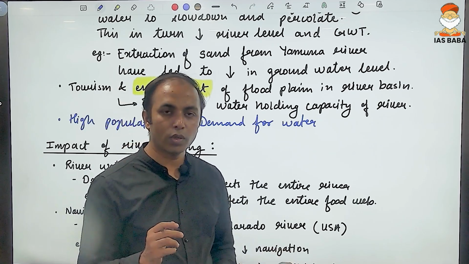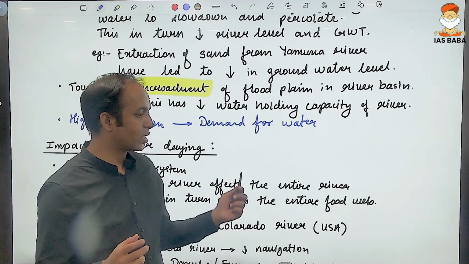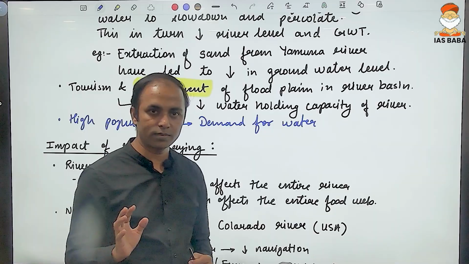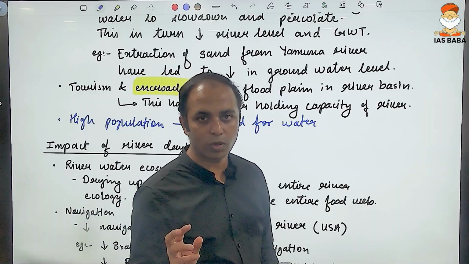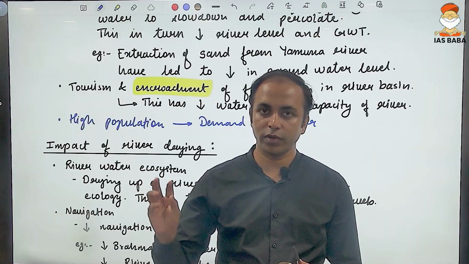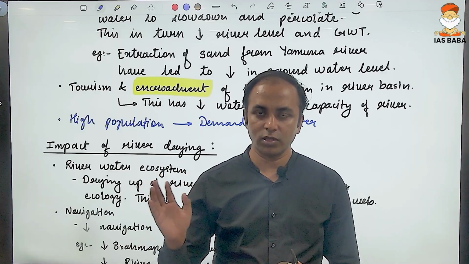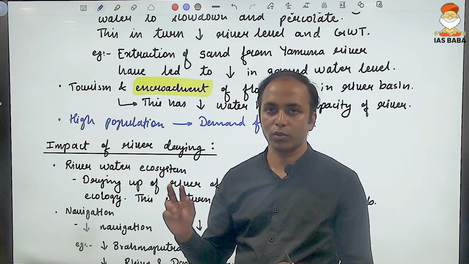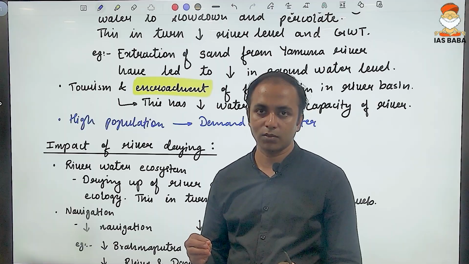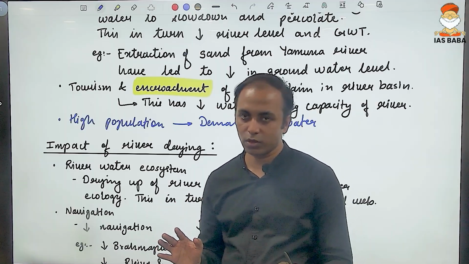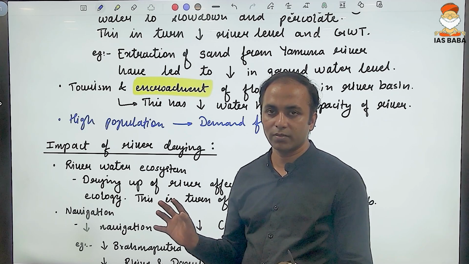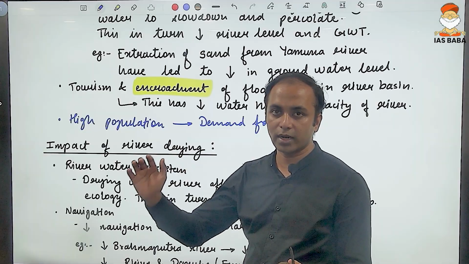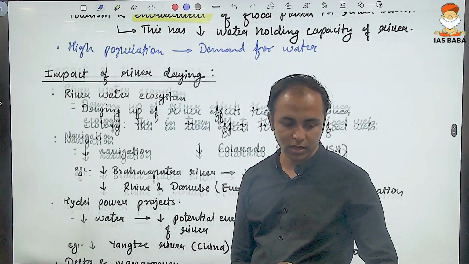If we look into the overall demand for domestic usage of water, it is roughly between 3 to 5%. Out of 100% fresh water available, 90% in the case of India is used for irrigation, around 5 to 7% is used for industrial usage and food processing, and 3 to 5% is roughly for domestic consumption, that includes drinking and other activities. So in the cities especially, the population is high, the demand is high, and in that context, river drying up may take place because of that factor also.